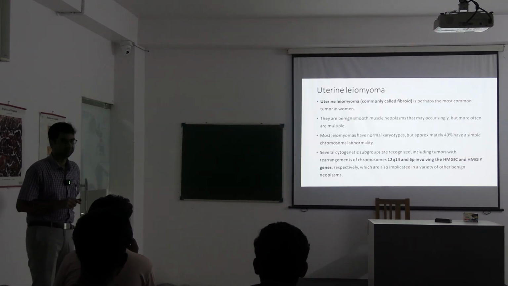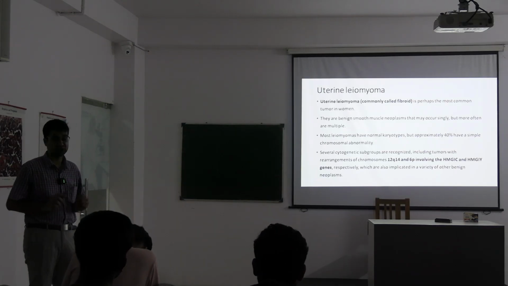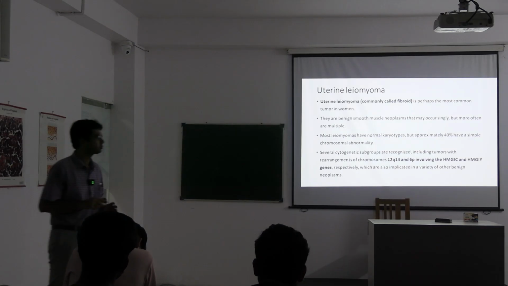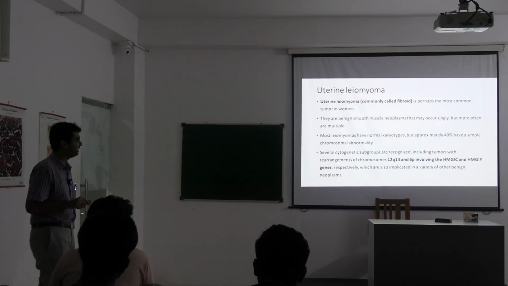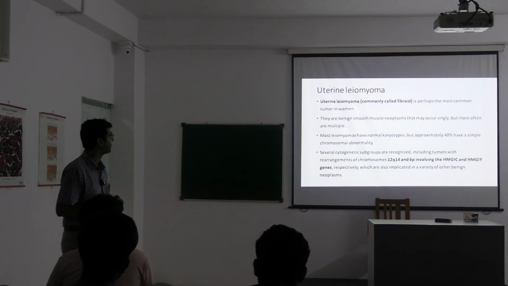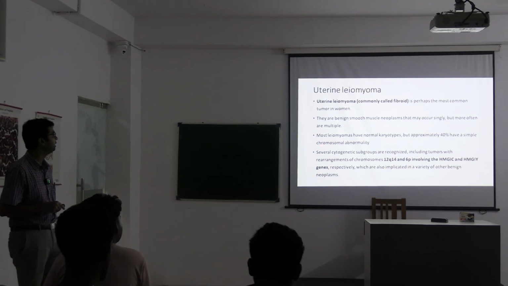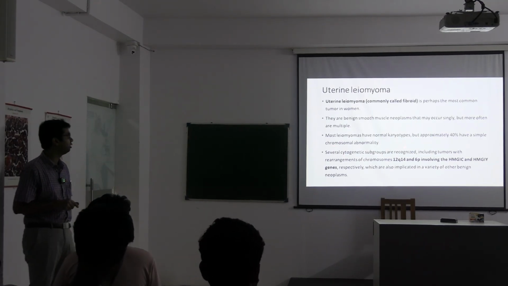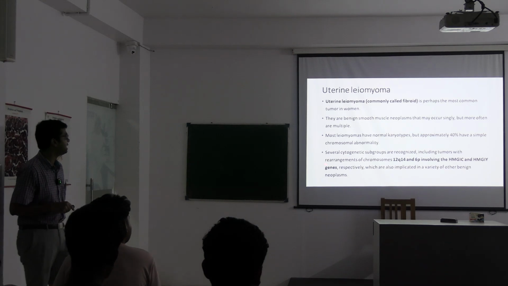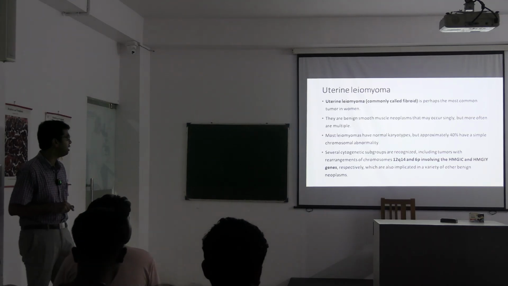Now, uterine leiomyoma. Uterine leiomyoma, commonly called fibroid, is perhaps the most common tumor of women. They are benign smooth-muscle neoplasms that may occur singly but more often are multiple. Most leiomyomas have normal karyotypes, but approximately 40% have a simple chromosomal abnormality. Several cytogenetic subgroups are recognized, including tumors with rearrangement of chromosome 12q14 and 6p, involving the HMGIC and HMGIY genes.